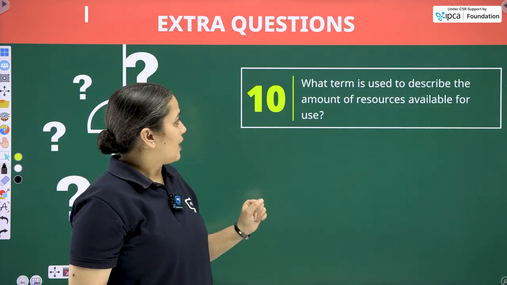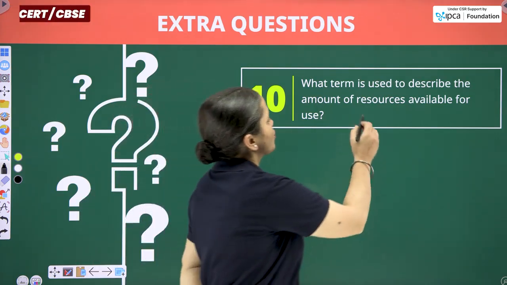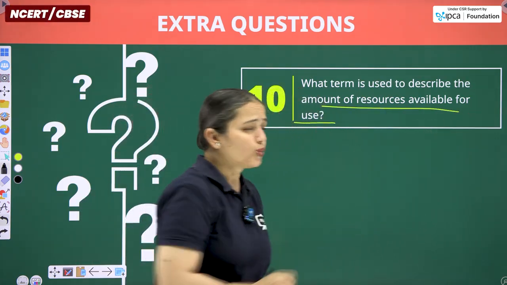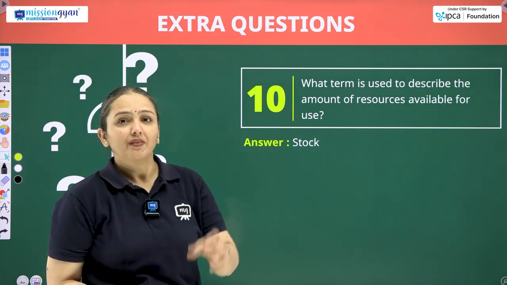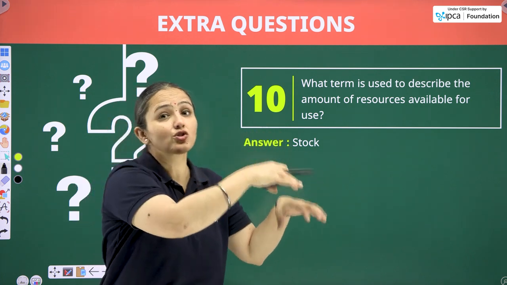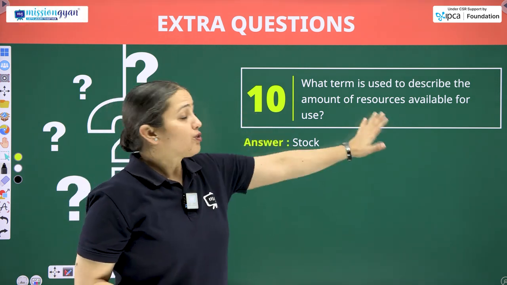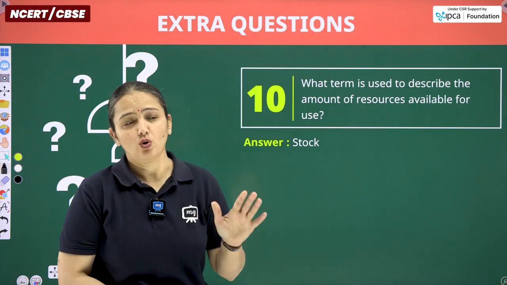Technology. Then, what term is used to describe the amount of resources available for use? Availability or something else? Stock. They are available, that is why we are using, so they are in our stock. So the amount of resources available for use are to be known as the stock.